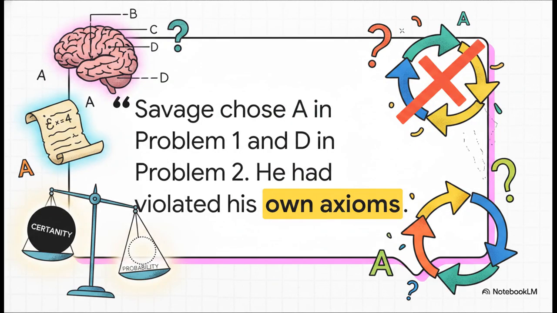The cognitive dissonance of this paradox was so undeniable that Leonard Savage, who was one of the primary architects of subjective expected utility theory and who was sitting right there in the audience, took the test and he chose A and D. He mathematically violated his own rules. When someone pointed this out to him, he essentially hand-waved it away, claiming he just hadn't had his morning coffee and made a careless calculation error. But Allais knew better. It wasn't a careless error. It was a perfect demonstration of how the human brain actually values certainty.